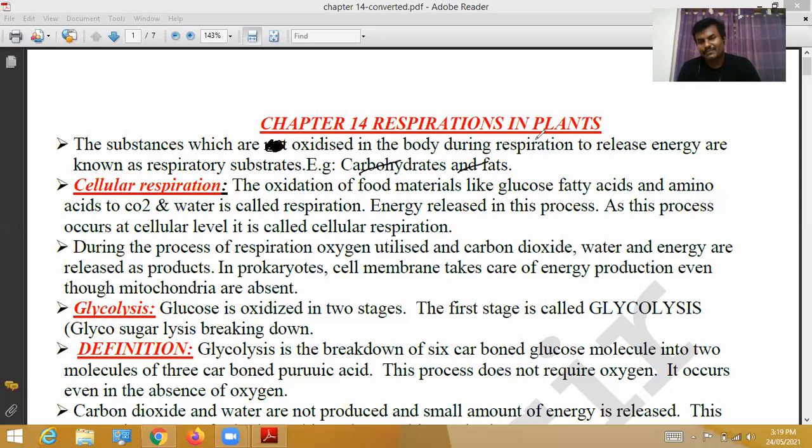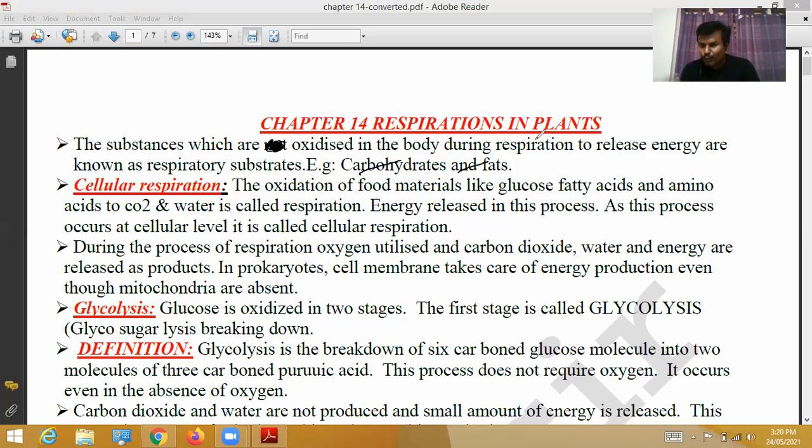Some substances are oxidized. Oxidized means they lose electrons, or hydrogen atoms, or protons, whatever it may be. During respiration, some substances are oxidized, break down and release energy. Oxidized here means break down in our body during respiration and release energy in the form of heat energy. That energy is known as ATP. Those substances are called respiratory substrates.